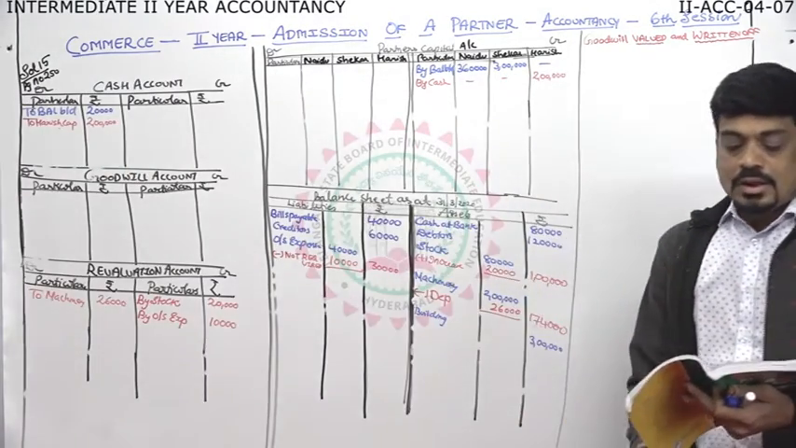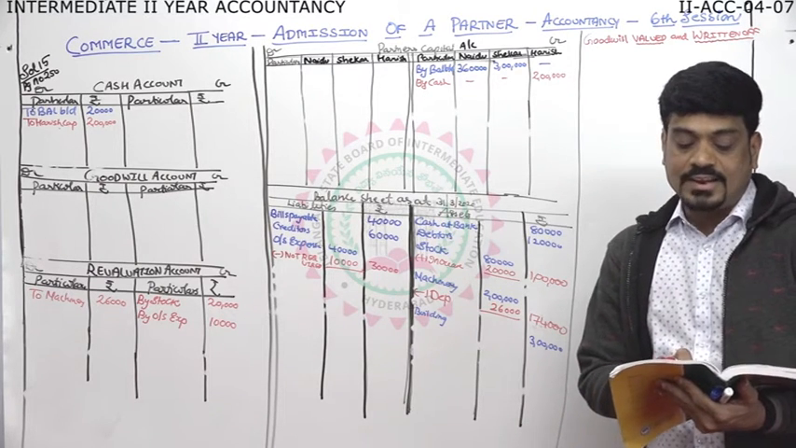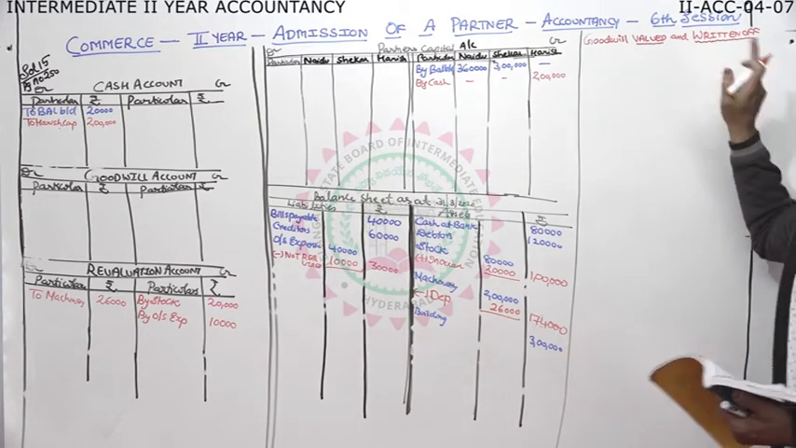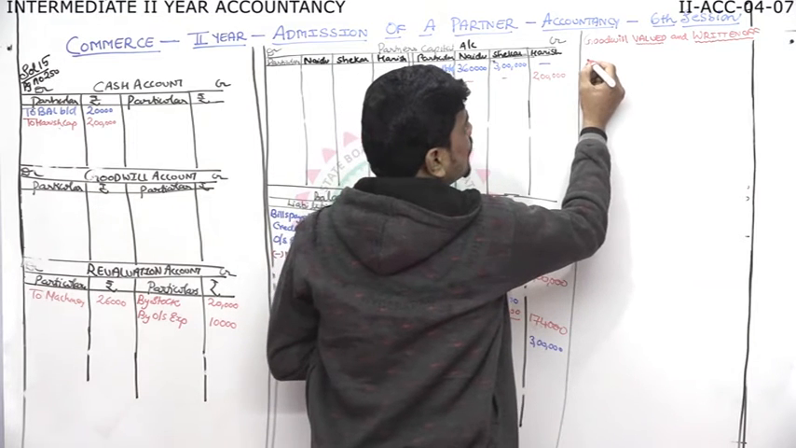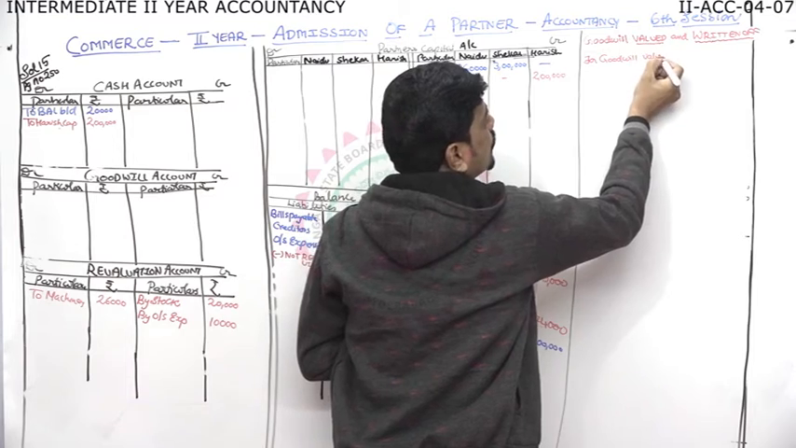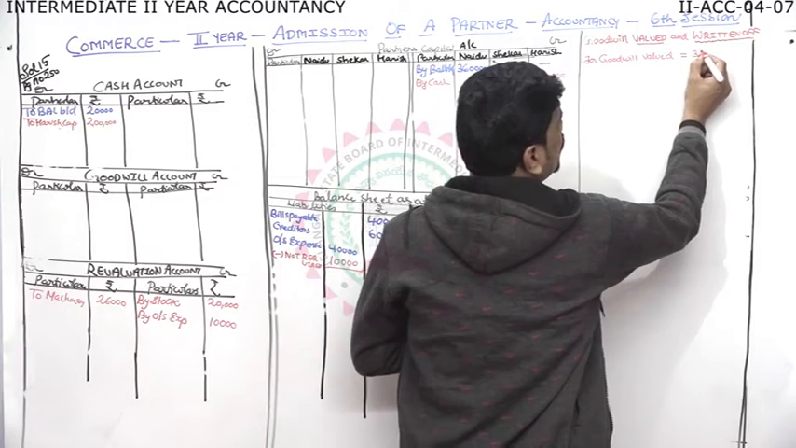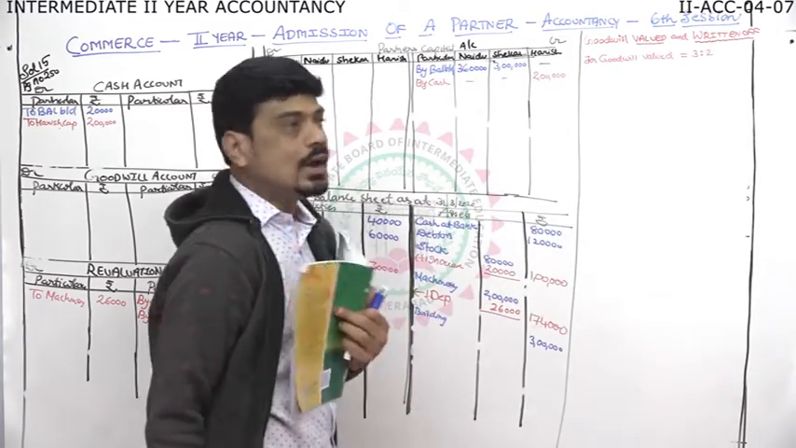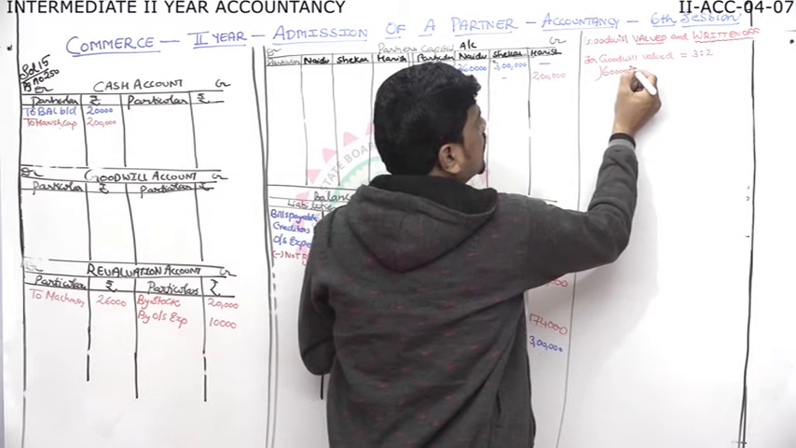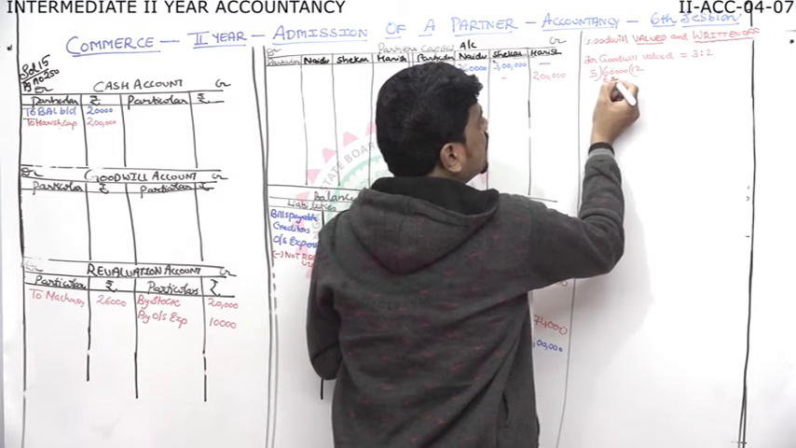Then comes the theme of the problem. Goodwill of the firm is valued 60,000 and is written off. So first we'll value, then we'll write off. So for goodwill valued, which ratio we'll use? Old ratio. What is old ratio? 3:2. Now I'll divide the goodwill. How much is the goodwill? 60,000 divided by 3:2. 3 plus 2, 5. So 5 12s are 60.